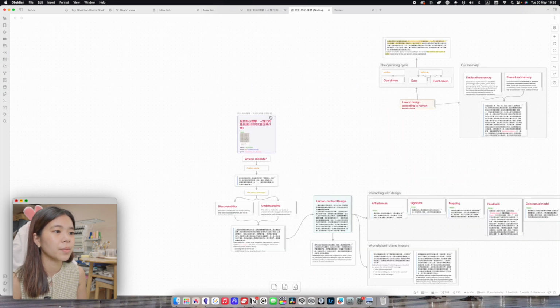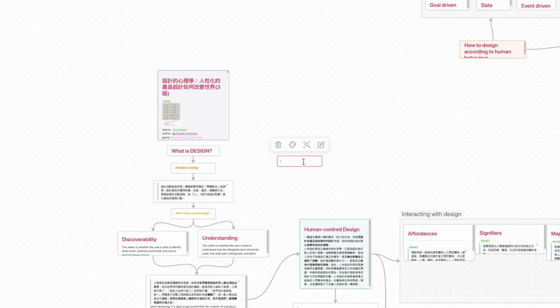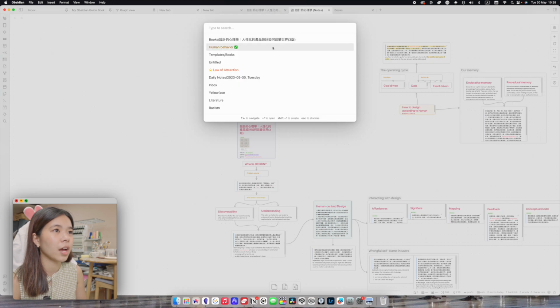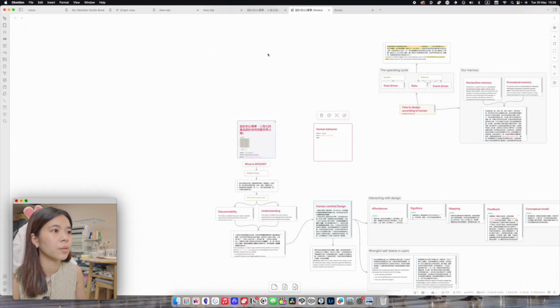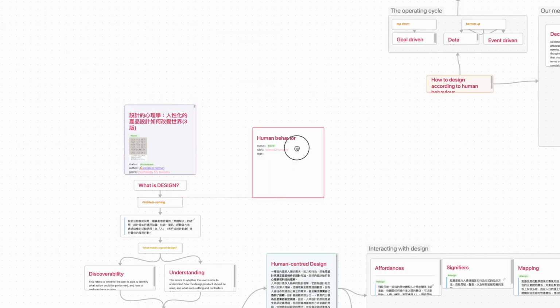In a canvas, you could basically put any note. So this is just plain text that only exists here. But you can also put an entire note in here. So maybe I can put human behavior here. And the entire note will be here. I can edit it here, and I can also link it to this page.